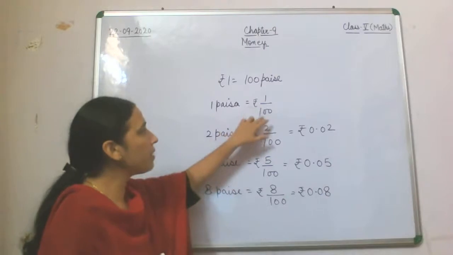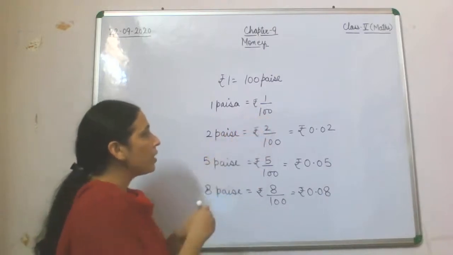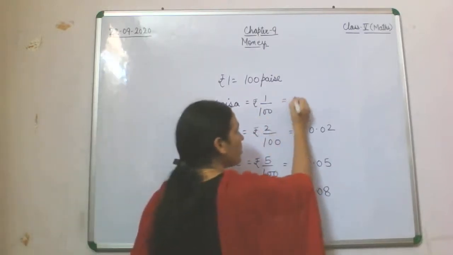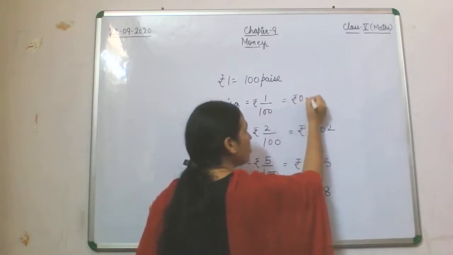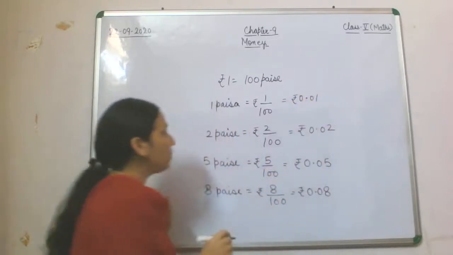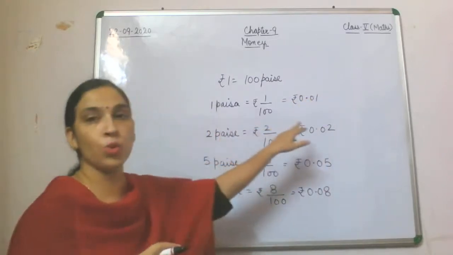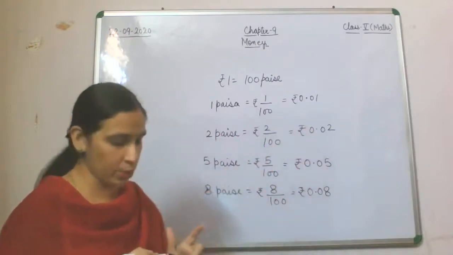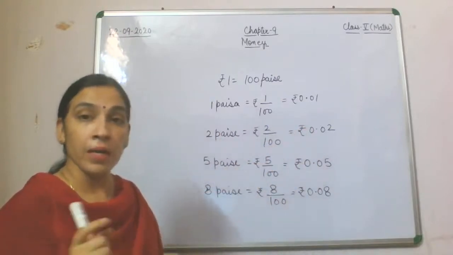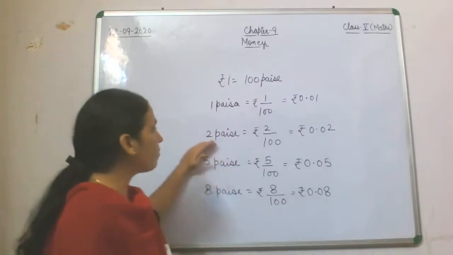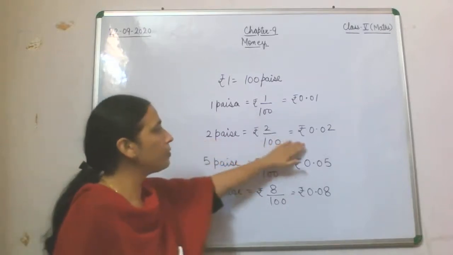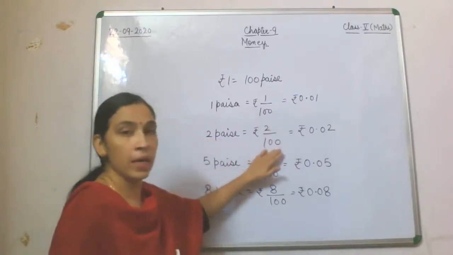So this can also be written in decimal, rupee 0.01. It means 1 paisa is equal to rupee 0.01.